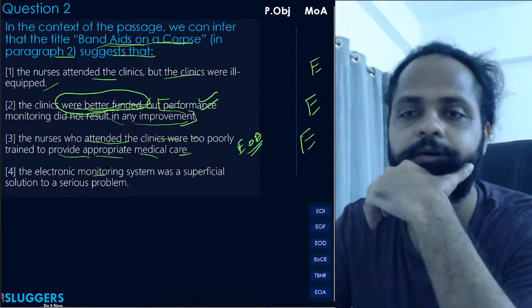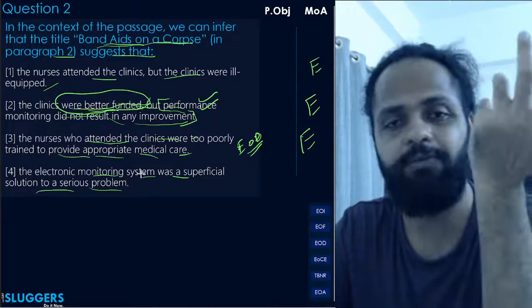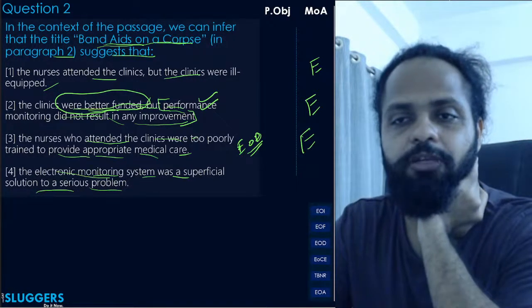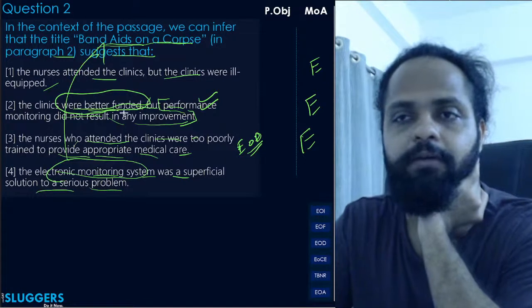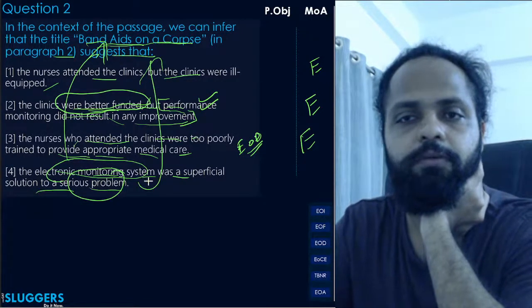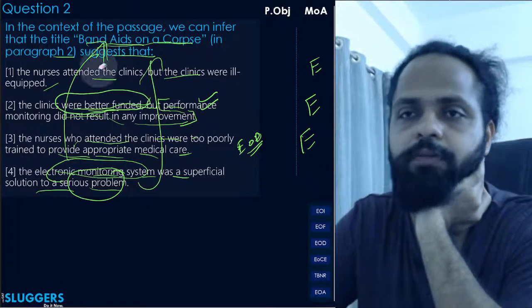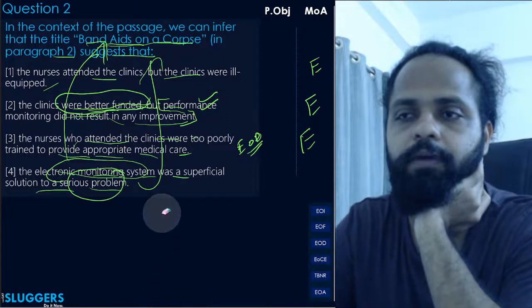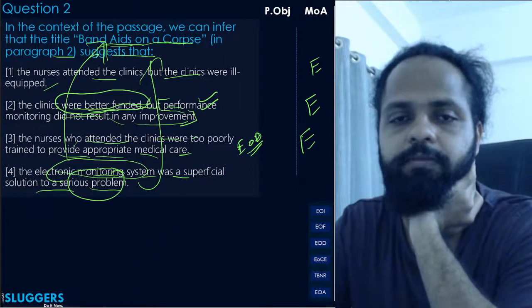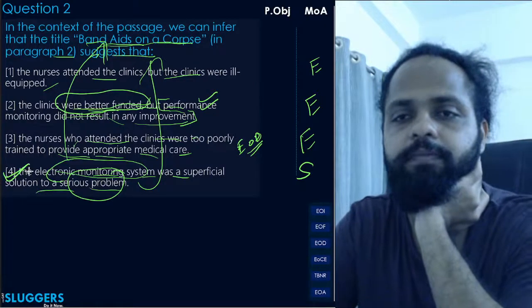The electronic monitoring system was a superficial solution to a serious problem. Yes, that's exactly what it means. This electronic monitoring system is the Band-Aid, and the serious problem is the cause, right? So electronic monitoring system आपका Band-Aid है और वो आपका cause. So I hope that's clear. So your correct answer here will thus be option D with a capital S.